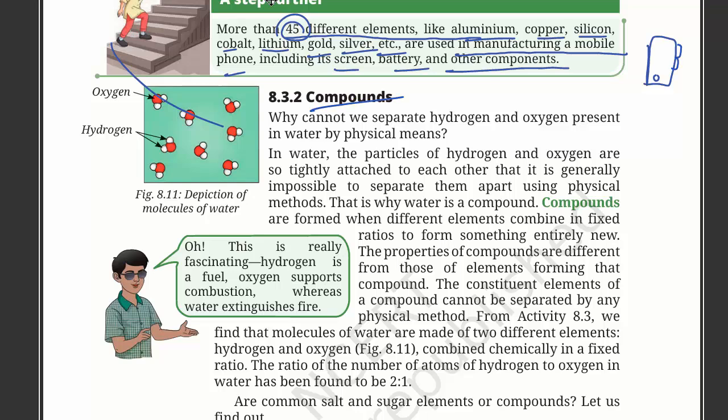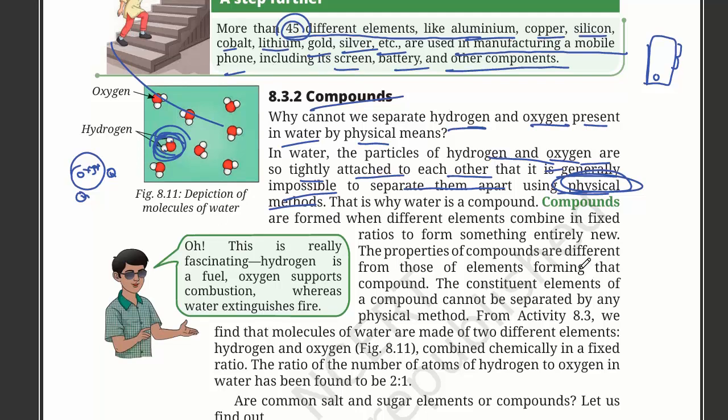Compounds. Why can we not separate hydrogen and oxygen present in water by physical means? I have shown this figure a lot. This is oxygen, and these small ones are hydrogen. Oxygen is larger than hydrogen. In water, the particles of hydrogen and oxygen are so tightly attached to each other that it is generally impossible to separate them using physical methods. That is why water is considered a compound.